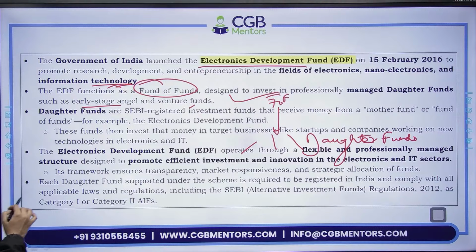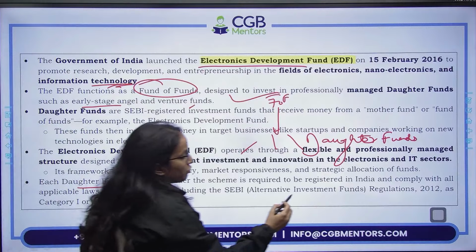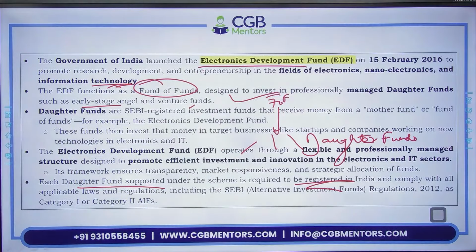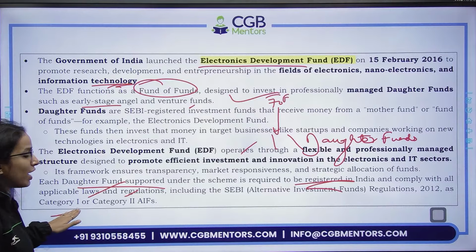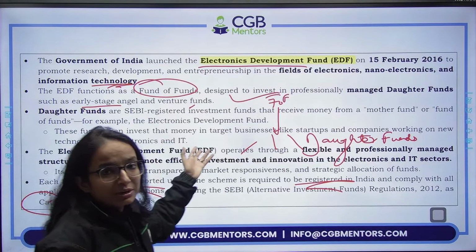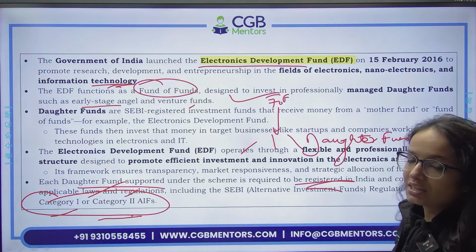And such daughter fund which would receive support from this fund of funds is required to be registered in India. It has to be registered under Indian law and comply with all the applicable laws and regulations, including these SEBI regulations 2012 as category 1 or category 2 AIF. तो ये आपको ध्यान रखना है. This daughter fund which might be eligible to receive this fund should be either category 1 or category 2 alternative investment fund.